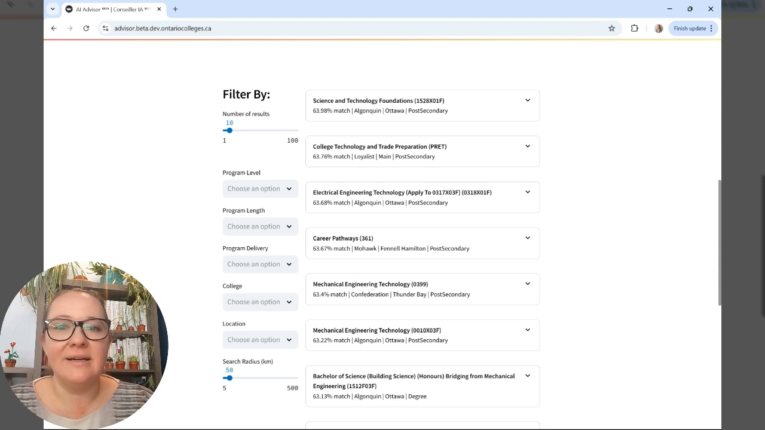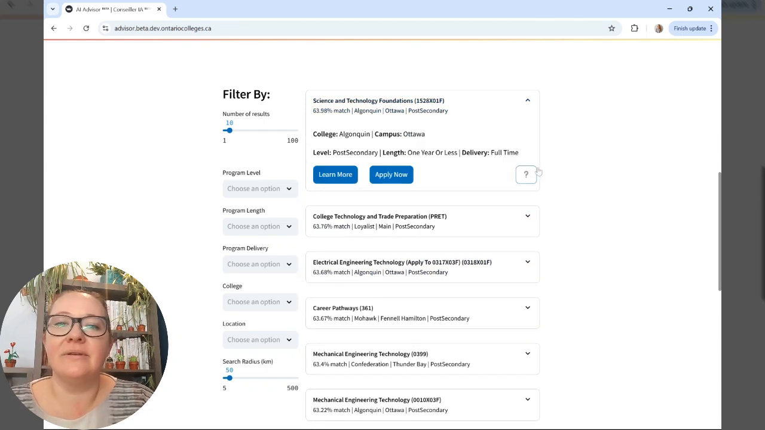And once you're done that, it provides a list of recommendations of post-secondary programs at Ontario colleges that might be relevant. So here is a wide variety: science and technology, technology and trade preparation, electrical engineering, mechanical engineering. So there's a breadth of programs that really continue to stick to that math and building things with your hands.